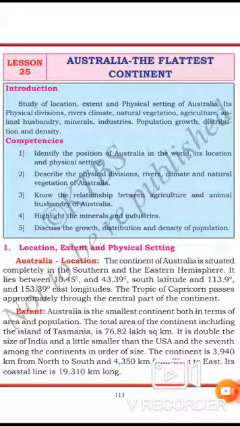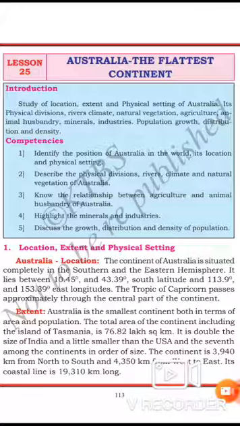The continent is 3,940 km from north to south and 4,350 km from west to east. Its coastline is 19,310 km long. The name of the continent Australia is derived from austral, a Latin word.